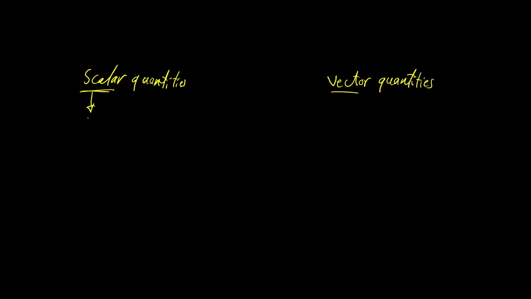The scalar quantity has only a magnitude. What does this mean? This means we need only to know how much it is. For example, for time, I want to know the time interval, for example, it equals 10 seconds. Now we know the time. It doesn't have a direction. So for the scalar quantity, it has no direction. Again, scalar quantities have only magnitudes and they have no direction.